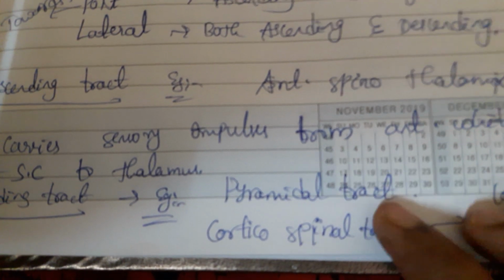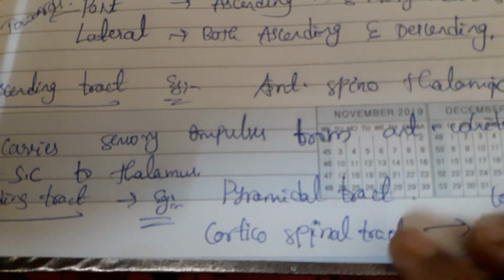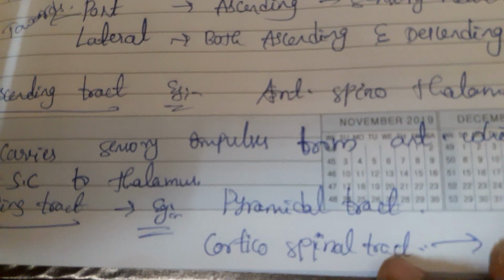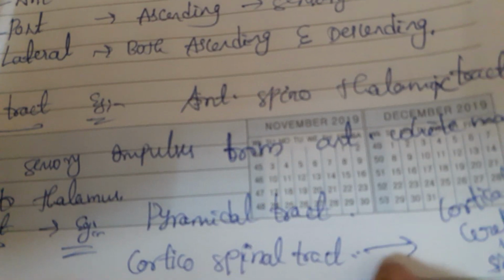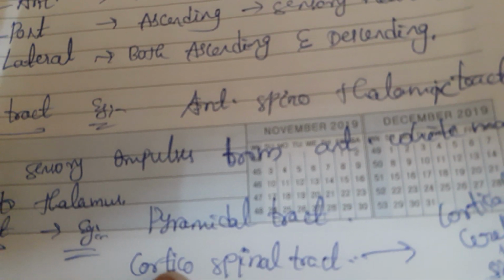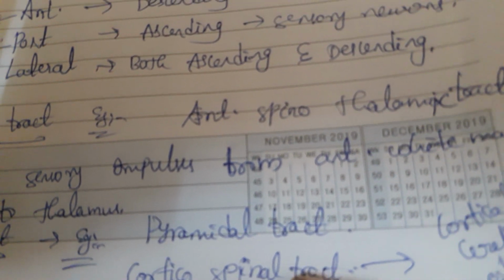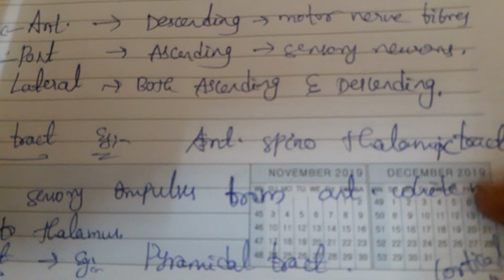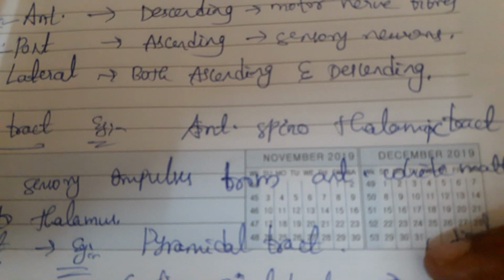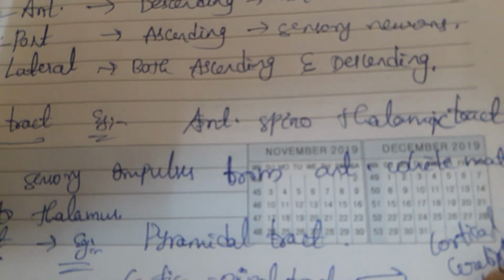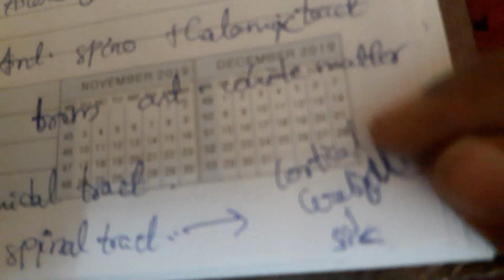Already we discussed the internal capsule in the thalamus. It is also one type of descending tract. And next, coming to the corticospinal tract. Here the cortical region of the cerebrum as well as the spinal cord are both involved. So the impulses descend from the cerebrum to the spinal cord.